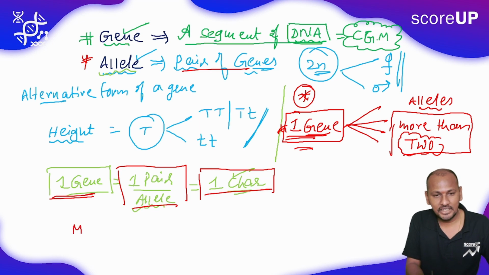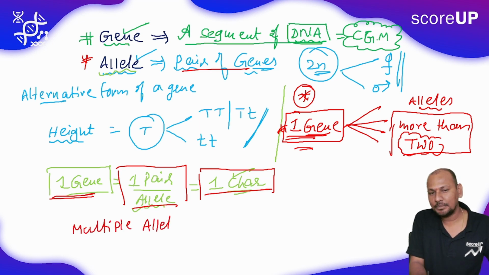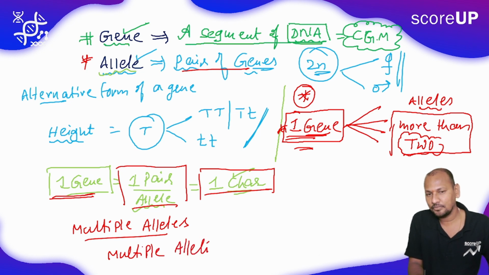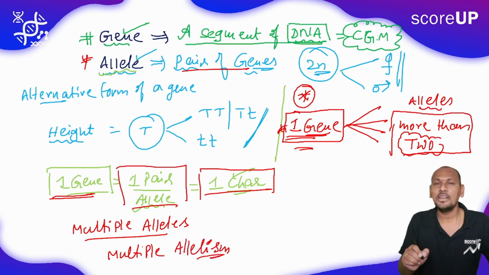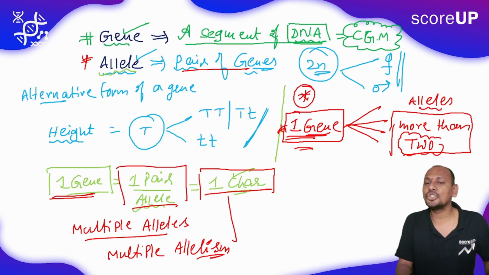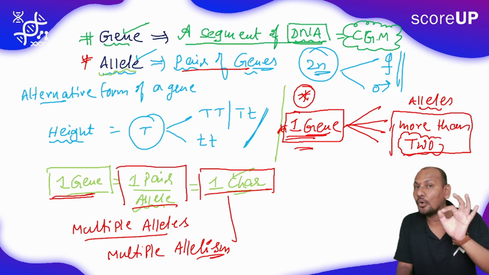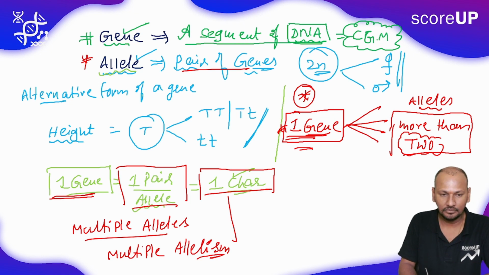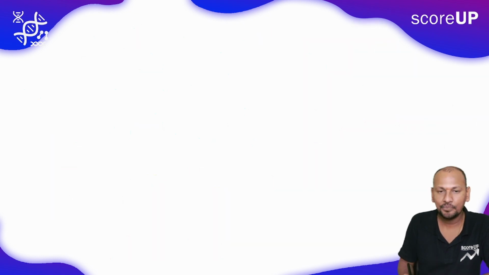This phenomenon is called multiple alleles, or multiple allelism. The phenotypes produced by multiple alleles are called multiple allelomorphs, and the phenomenon is multiple allelomorphism. I hope you understood everything. Let me explain.